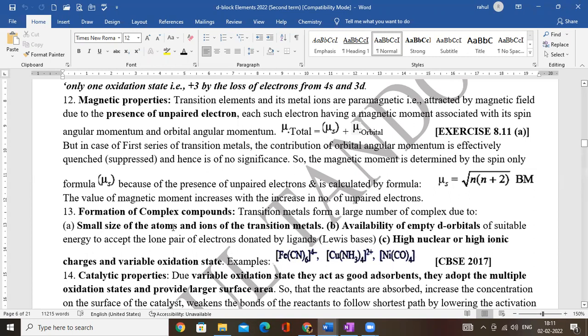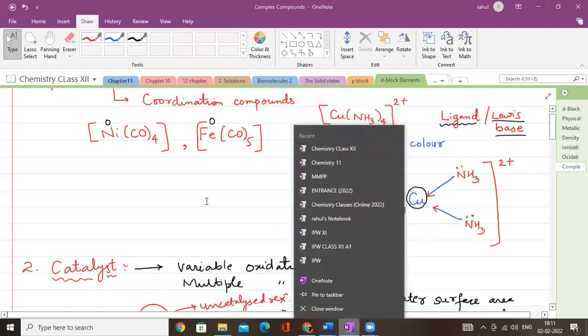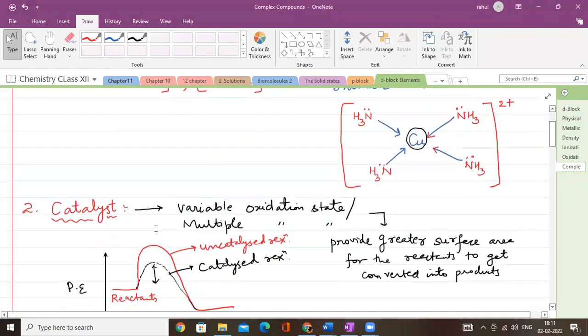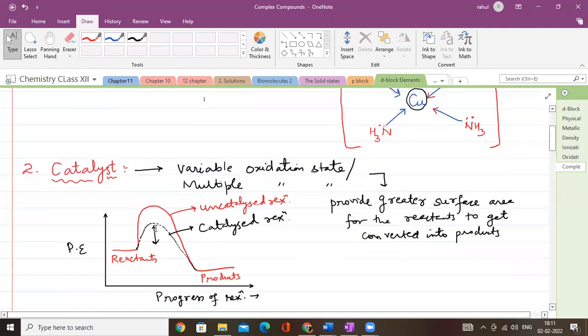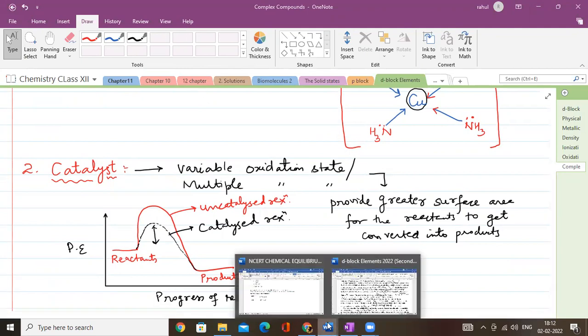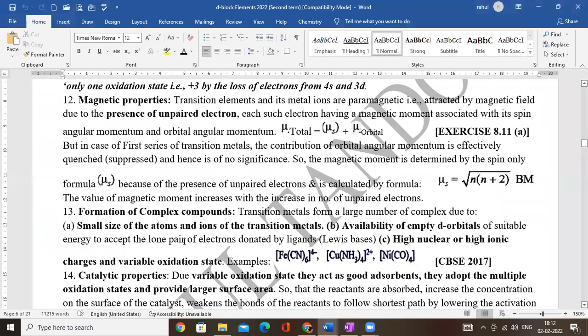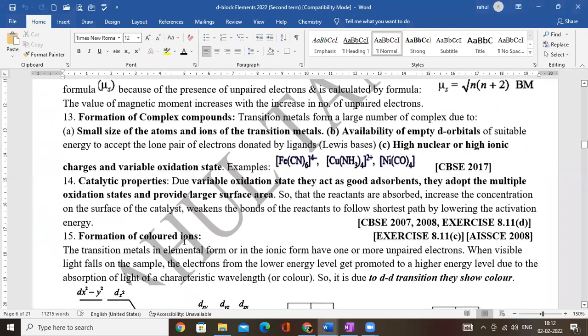There is another point that I have to take up: why do transition elements act as catalysts? Another characteristic property of transition elements is that they act as very good catalysts. Why exactly they act as catalysts depends again on one of the most important things: the tendency to attain variable or multiple oxidation states.